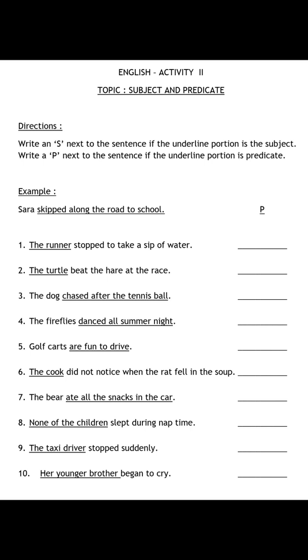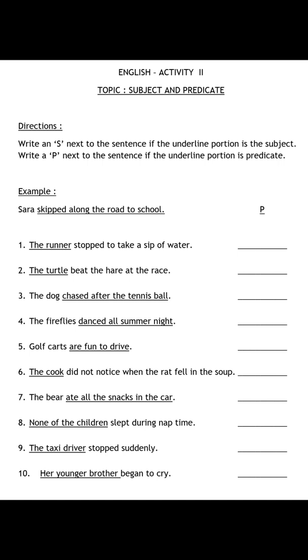Let's discuss the first sentence. The runner stopped to take a sip of water. Again, you have to ask question, who stopped to take a sip of water? The runner. And the underlined part is the runner. So answer for this sentence is S, subject. The runner is the subject. So we will write down S here. Second sentence is, the turtle beat the hare at the race. Again ask a question, who beat the hare at the race? The turtle. And the underlined part is the turtle. The turtle is the subject. So we will write down S here.